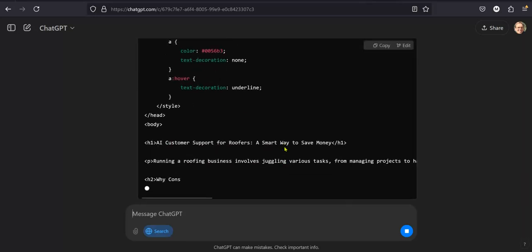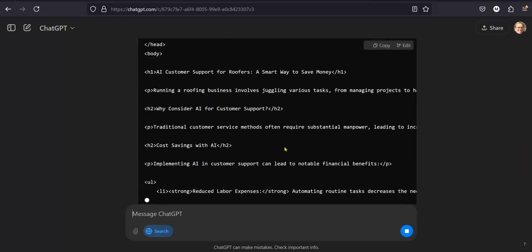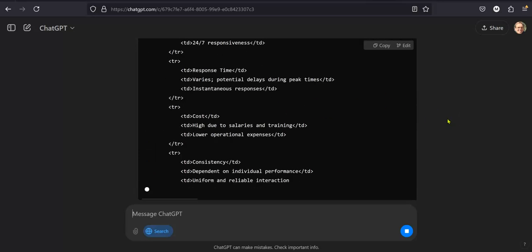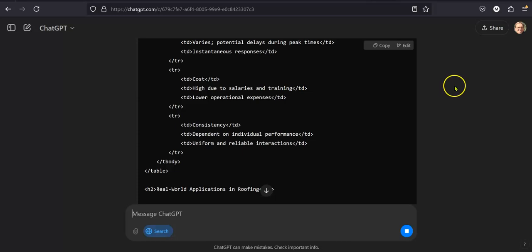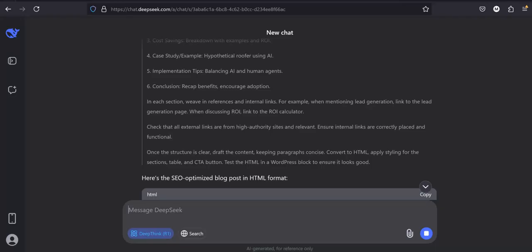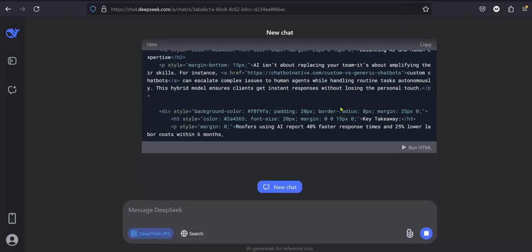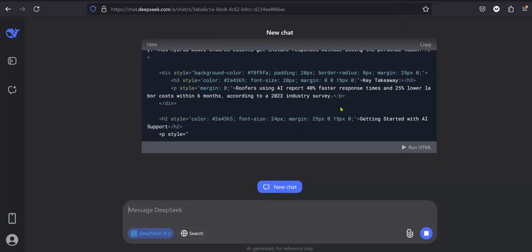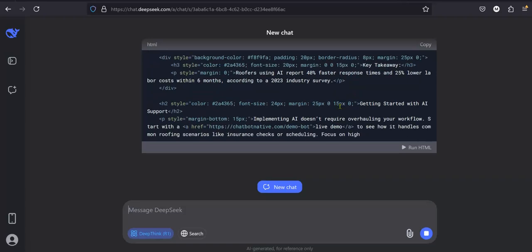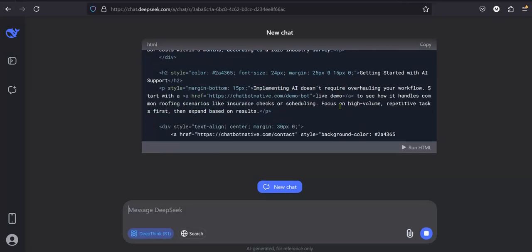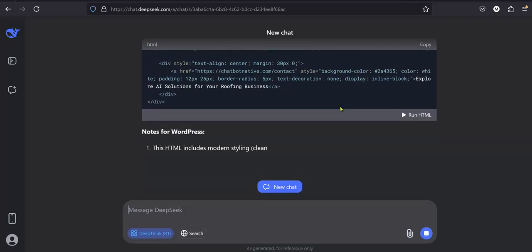I don't think you can run the HTML here, so we'll still need to pull it up and see what it actually looks like. But then we'll be able to copy it and do detect AI. All right, is it done yet? Still writing over here with Deepseek, but again, it's not going to have the links, I don't think, properly. But maybe there will be real links. We'll have to check it out.